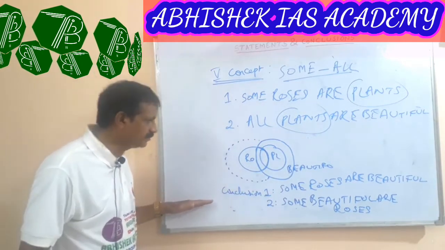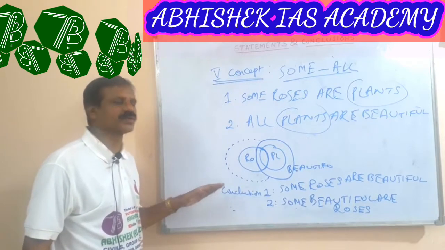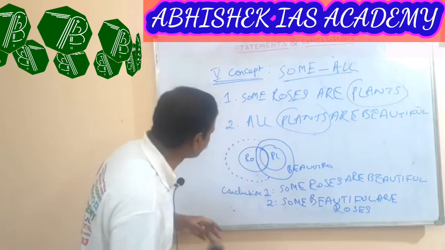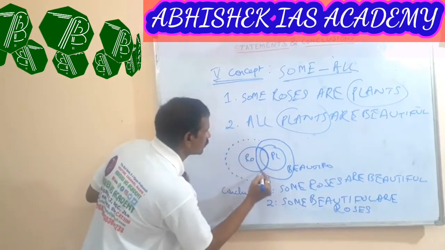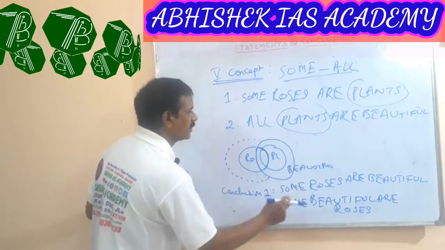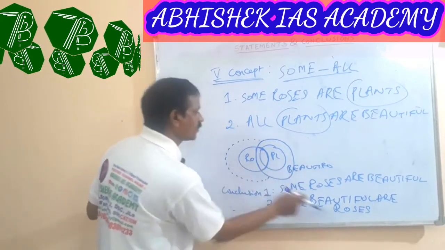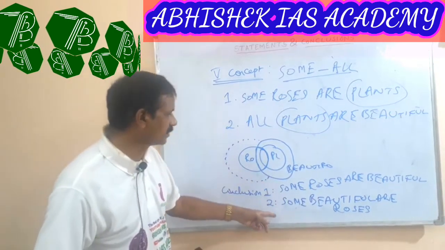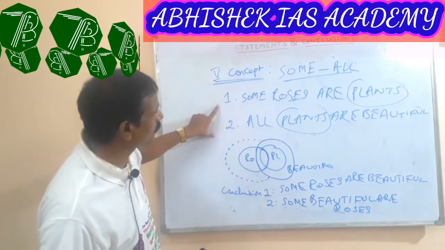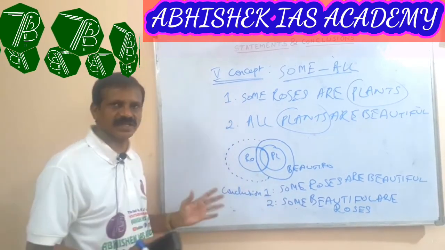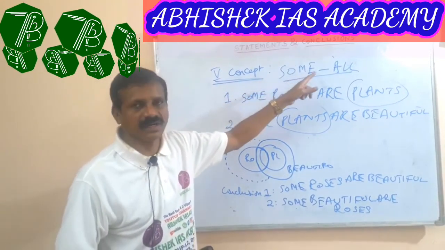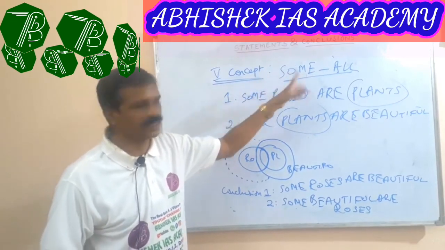But when we go through the framing of the conclusion, this is the roses and beautiful common portion. That means some roses are beautiful and some beautiful are roses. These are the two conclusions framed for the above given two statements. Are you clear? This is the fifth concept, sum all. Okay.